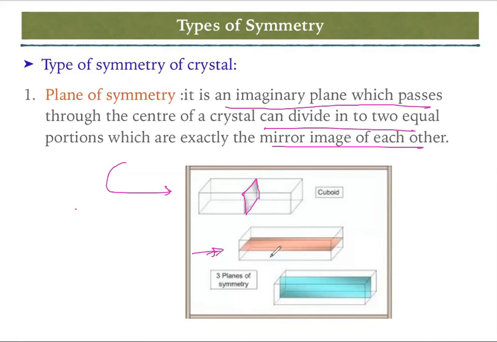One is the upper portion, another is the lower portion. So this plane is dividing that. This is one half and this is another half. This plane is dividing that solid into 2 equal halves. All these 3 shapes are dividing that solid into 2 equal halves. Those are known as planes of symmetry.